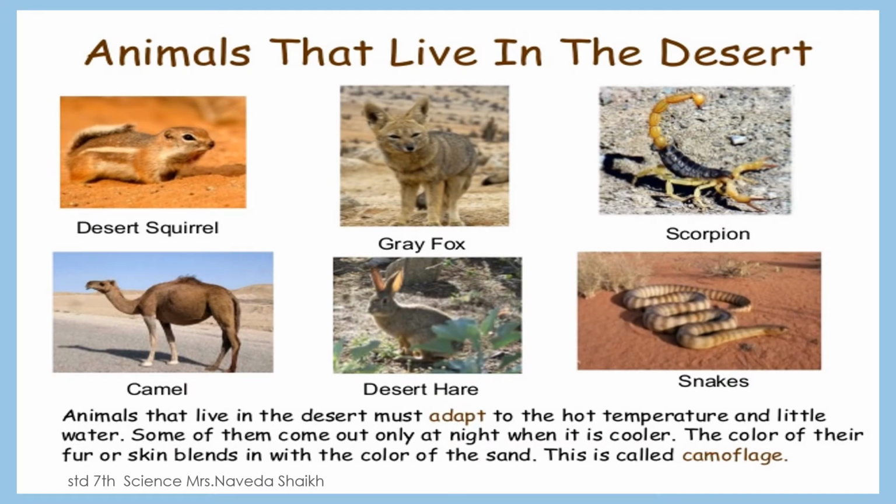With this, you can see a few examples of the animals that live in the desert: the scorpion, snakes, desert hare, camel, desert squirrel, grey fox. These are all animals which have adapted themselves to survive in this desert region.